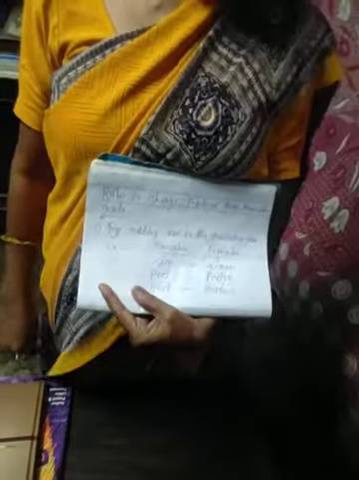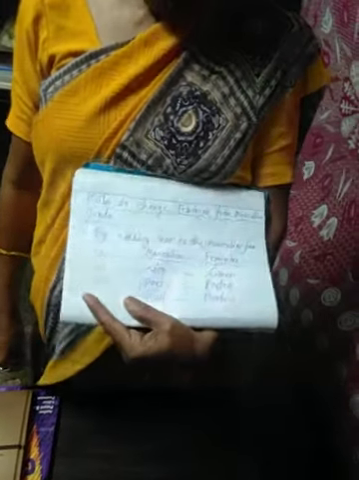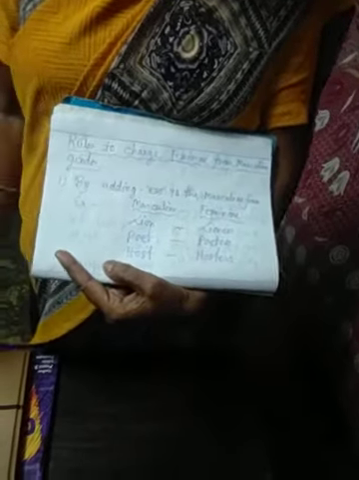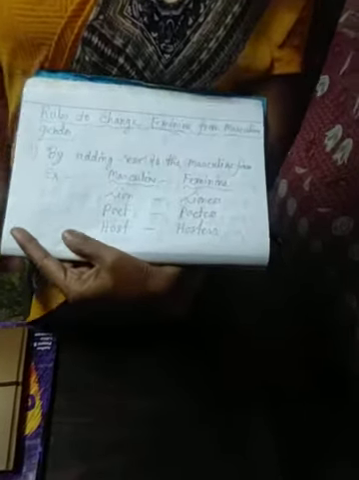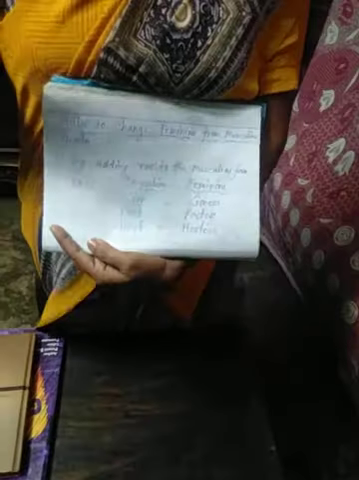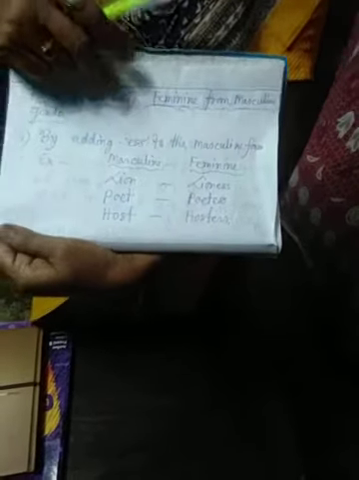Okay. Some rules. There are some rules on how to change masculine to feminine or feminine to masculine. Number 1: by adding ESS to the masculine form. If I give you any masculine noun, you put ESS at the end of the word and make it feminine. That is lion, lioness. Poet, poetess. Host, hostess.